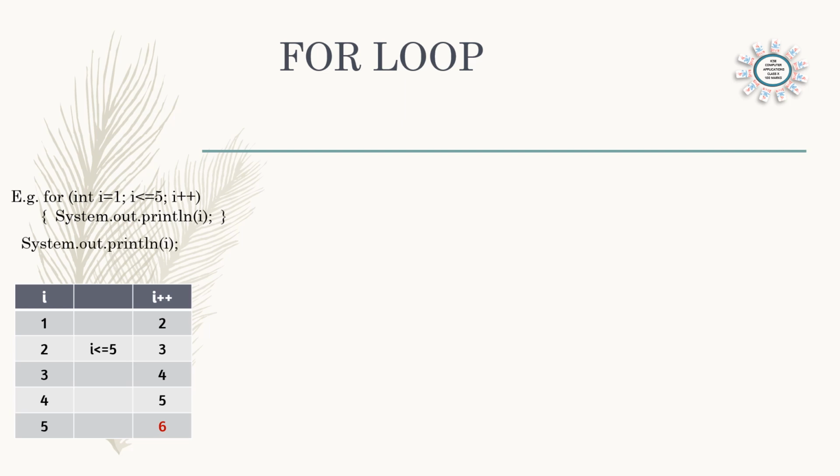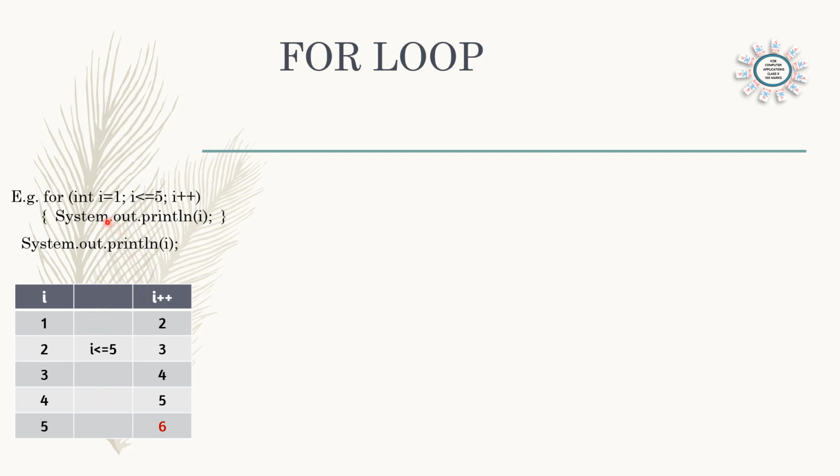So what happens? Suppose we are giving this command System.out.println(i) outside the loop. If we are giving this outside the loop, only one time printing will be done because there is no for loop. And what is the value of i? The last value of i will be printed. The last value of i, you can see here, it is 6. That means 6 will be printed. Keep in mind, inside the brace, the body of the for loop, only according to the condition it is printed. That means 1 to 5.